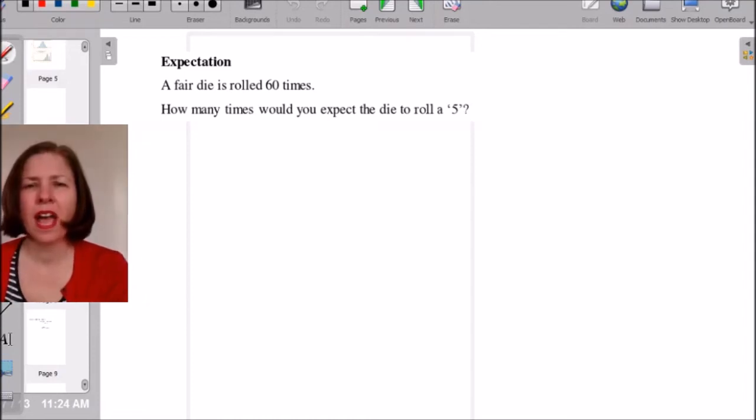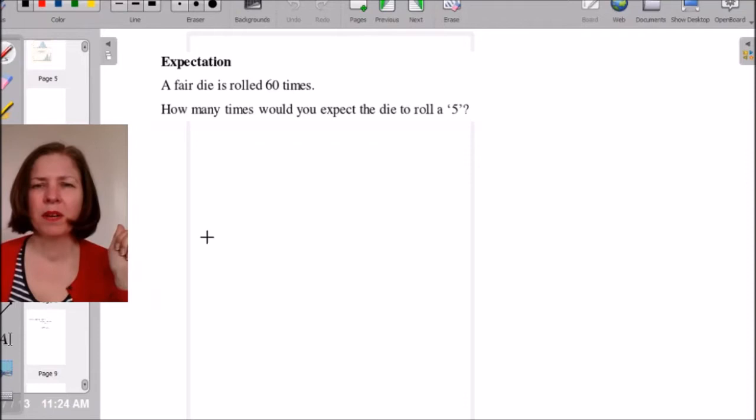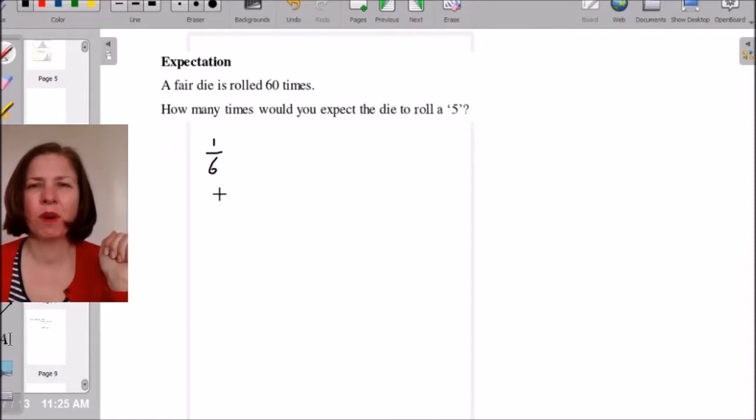I don't know how you thought about this question, but this is the way I think about it. I've got a 1/6 probability of rolling a 5, and I'm going to roll 60 times. So every time I roll, I've got a probability of 1/6. That's going to give me about 10 5s.